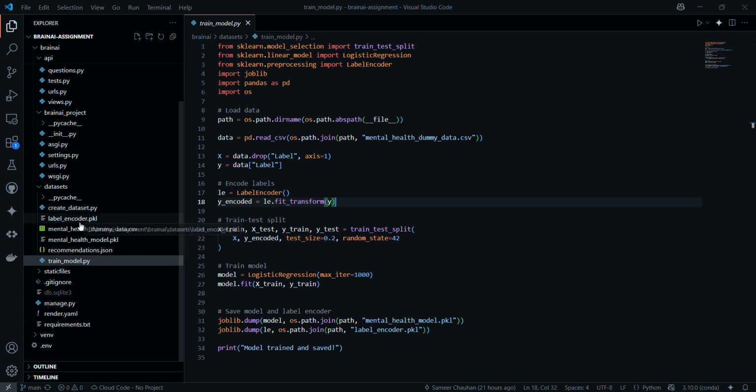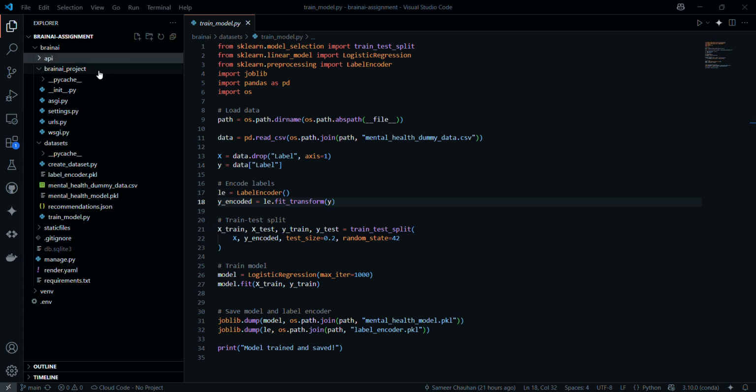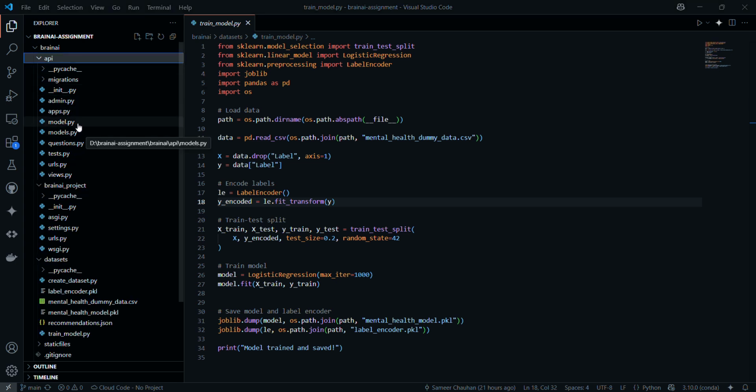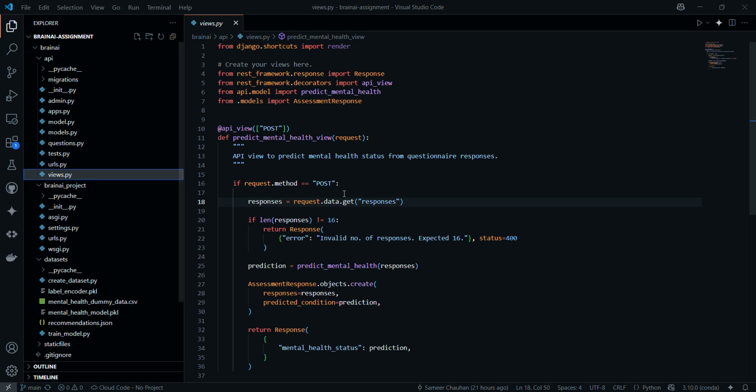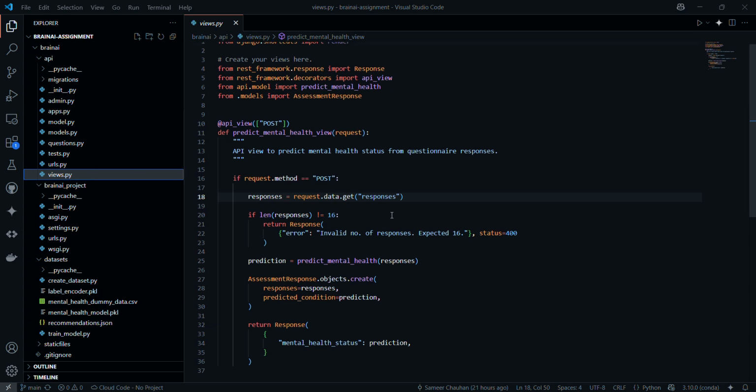After that, we use these model files. In order to access those models, we are creating a function inside the model.py, which will provide the prediction based on the input. And this function we are accessing in this views.py, which takes the response from the user using the front end and then provides information like the prediction in a JSON format.